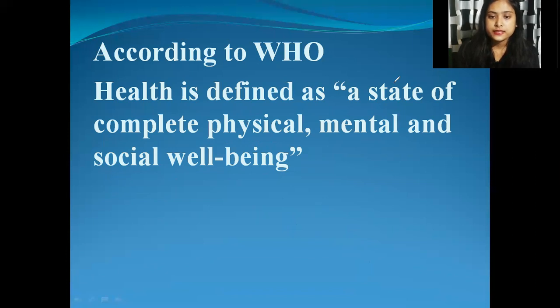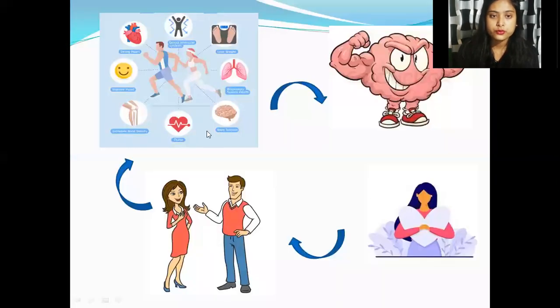So let us see this in detail. Now I'm going to show you with the help of a picture. First it was physical. Here you can see a diagram where everything is given about the brain, about lungs, about other parts of the body. So basically here physical fitness means the different organs which are responsible for proper functioning of our body should be working properly. So here physical fitness means all the organs of our body are working well.